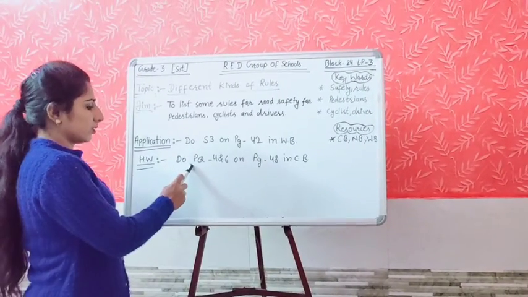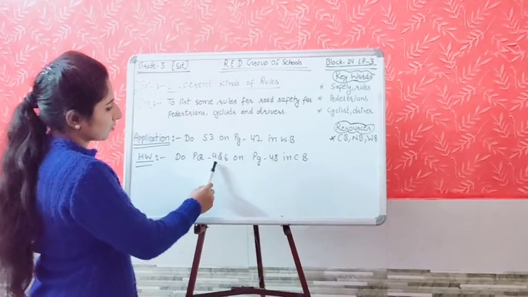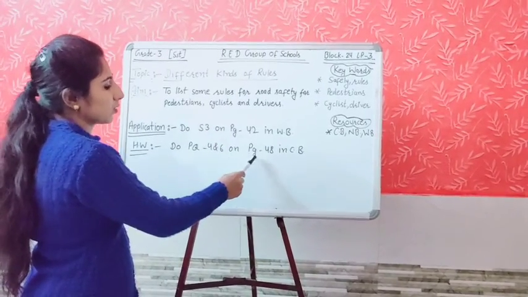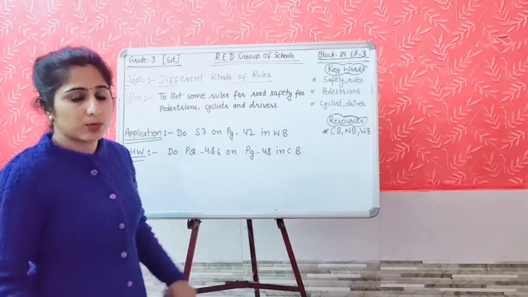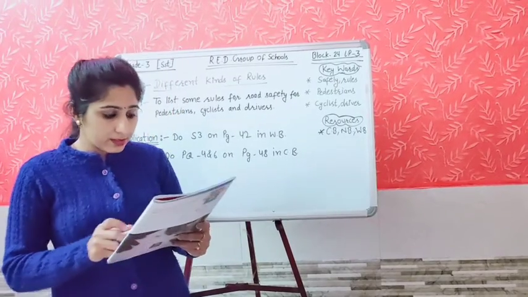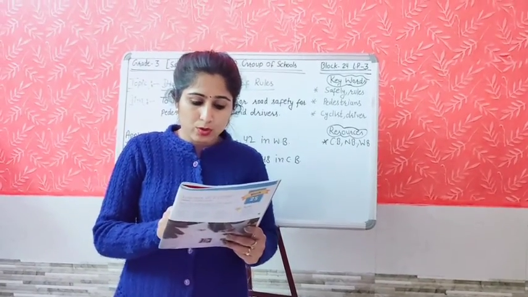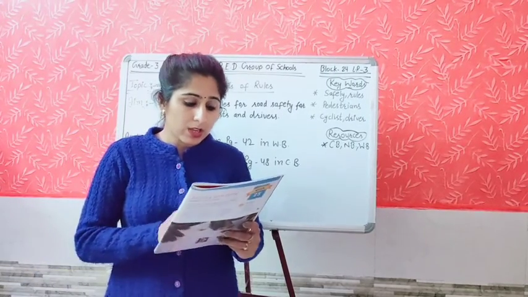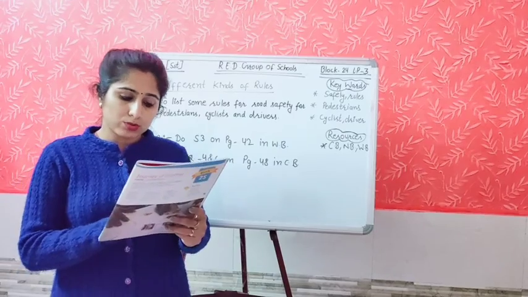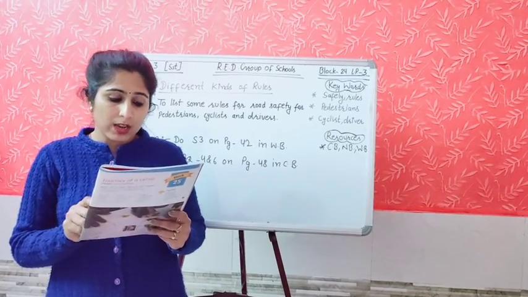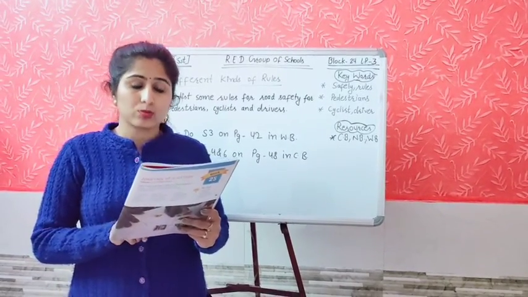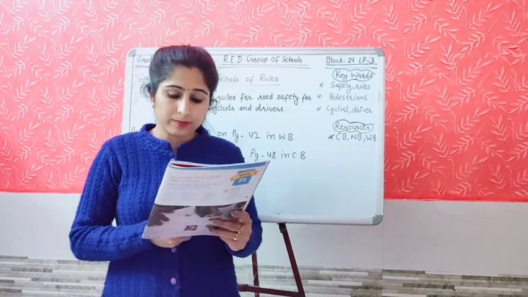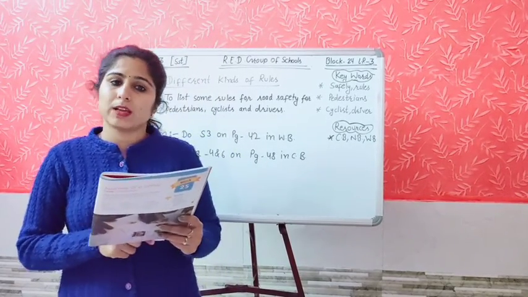Now what will be your homework for today's class, student? You will do practice question number 4 and 6 which is given on page number 48 in your content book. Question number 4 is, why should we follow road safety rules? You will write why we should follow the road safety rules, and question number 6, what rules should a pedestrian follow on the road and why? You will write the rules for the pedestrian here and why these rules should be followed by a pedestrian.